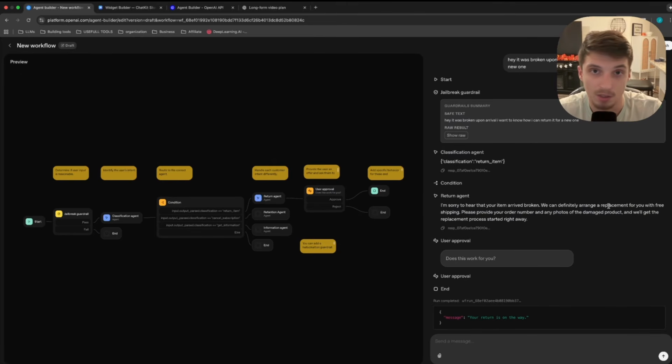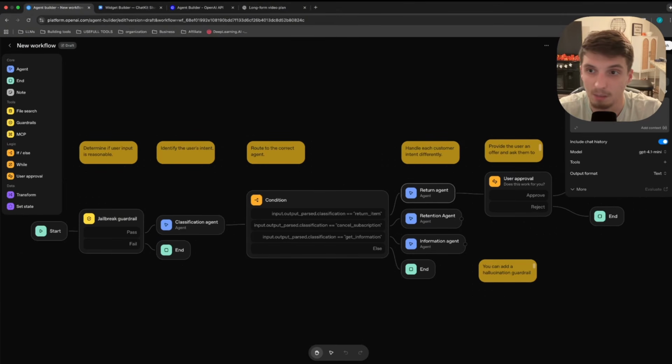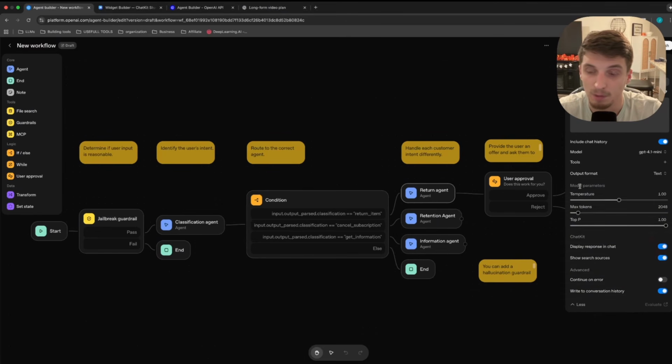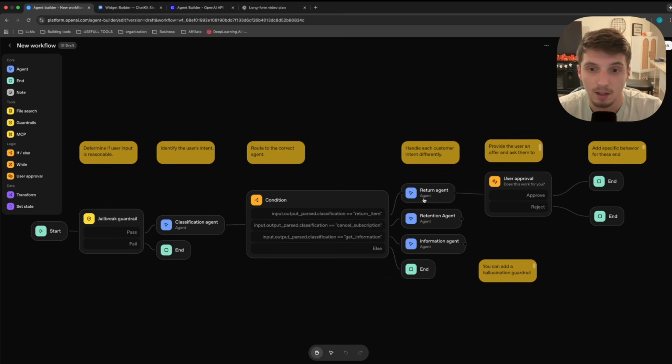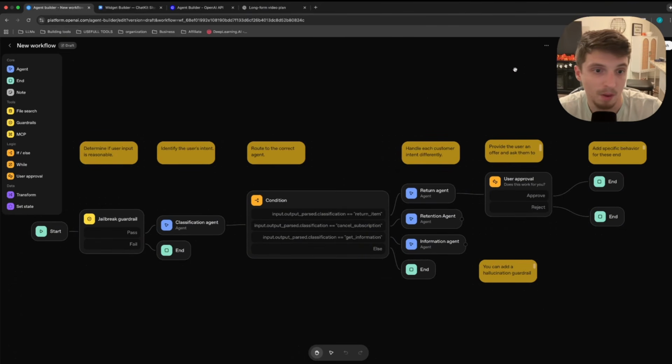And you can see here, the end would be "your return is on the way" after we submit our images and things like that of the product. Now you can see they went very, very vague here. It is a template: offer a replacement device with free shipping. If we were building this for a real e-commerce store, we would go very, very deep into it. And obviously, the guys and gals watching this who are delving a lot deeper into building chatbots would probably know better than me. But basically, it's a chatbot builder essentially.